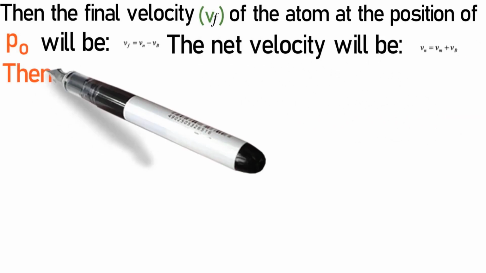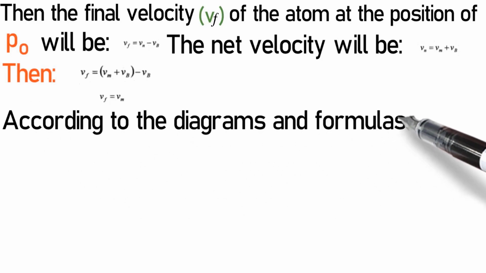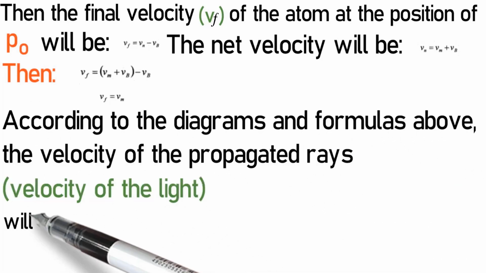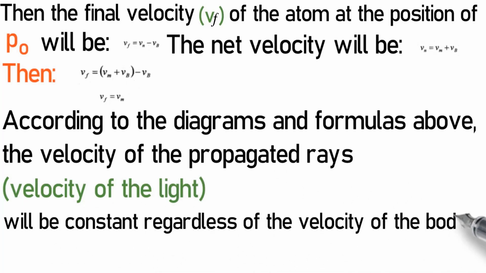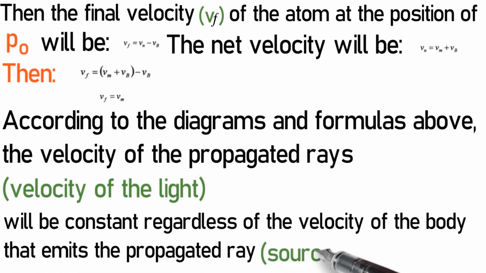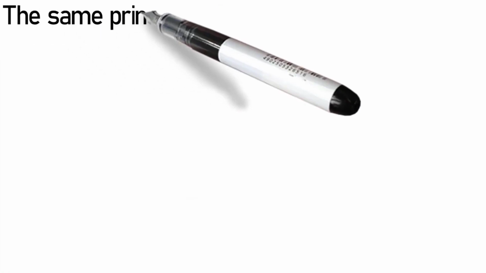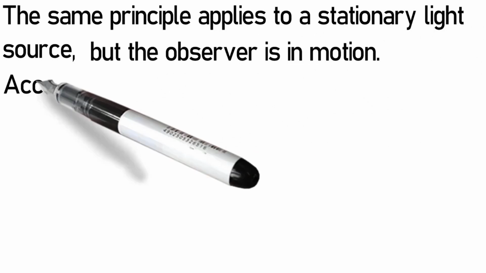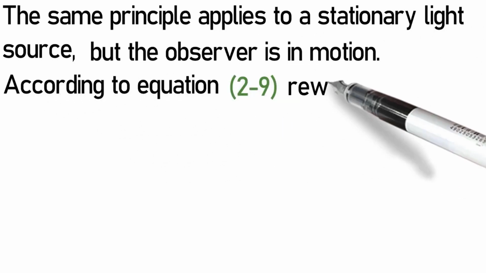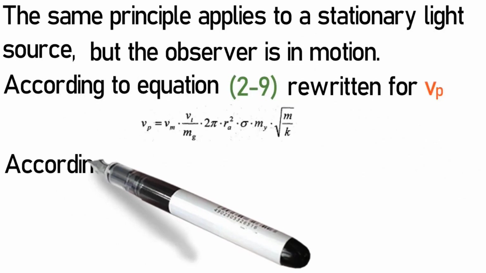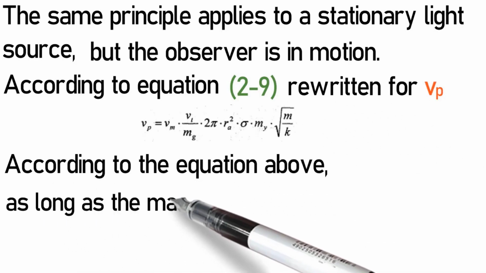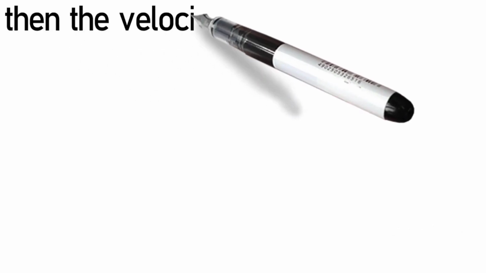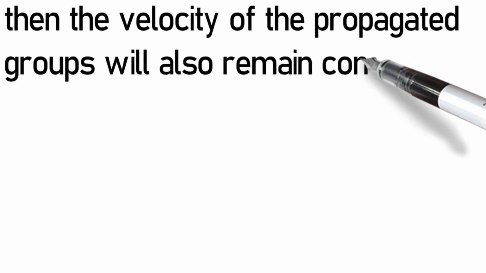According to the diagrams and formulas above, the velocity of the propagated rays, velocity of the light, will be constant regardless of the velocity of the body that emits the propagated ray, source of the light. The same principle applies to a stationary light source, but the observer is in motion, according to equation 2-9, rewritten for Vp. According to the equation above, as long as the maximal velocity of the atom, Vm, remains the same, then the velocity of the propagated groups will also remain constant.